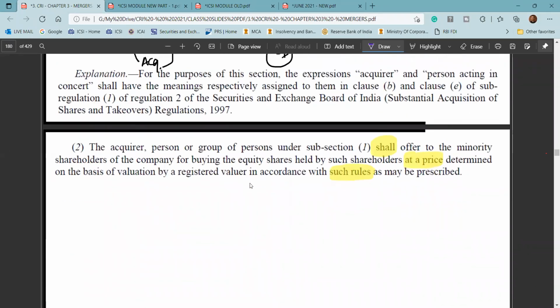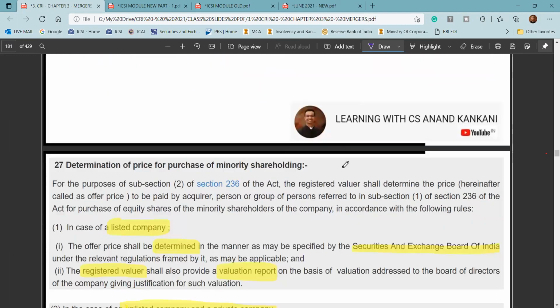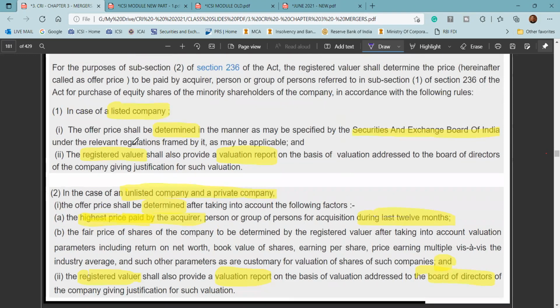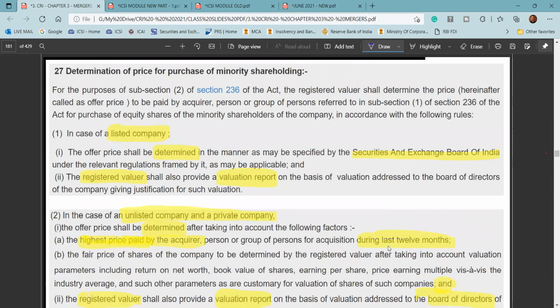Thereafter, for the acquirer, a person or a group of persons under subsection 1, the valuation would be there, and as per the valuation, the registered valuer is going to do the valuation, or basically the highest price which is paid by the acquirer during the last 12 months. This is going to be the price. By the way, I again feel that this can be one of the important questions: what is going to be the value at which the shares would be acquired under section 236 from the minority shareholder.